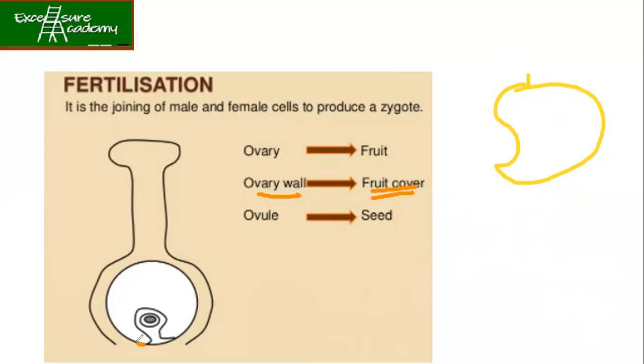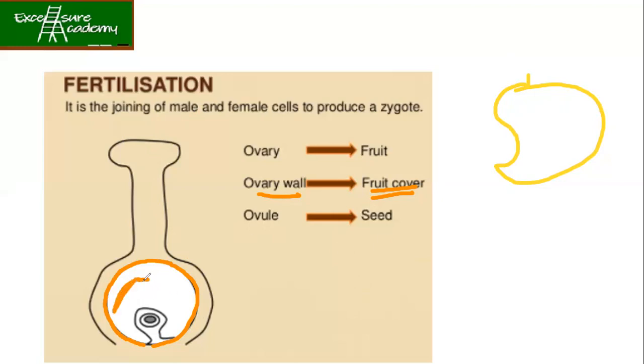What is the ovary wall? This one is your ovary wall. Remember that the fruit cover is the ovary wall. In future, when the fruit is formed from the flower, it will become the fruit cover.